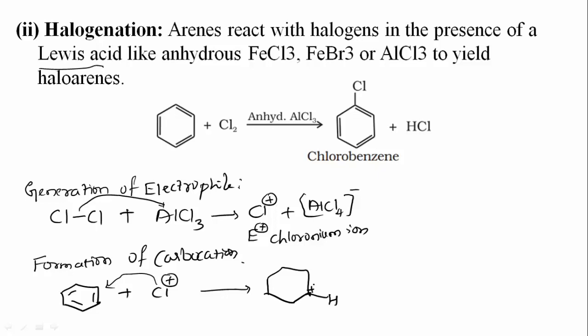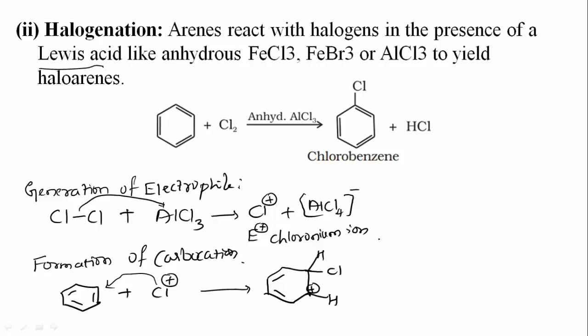Here one H is already there and Cl gets attached, and these double bonds are present. The resonance stabilization is the same. In nitration we wrote NO2, but in this case we have to write Cl. Now I will not write the resonance structures, I will simply explain the mechanism here.